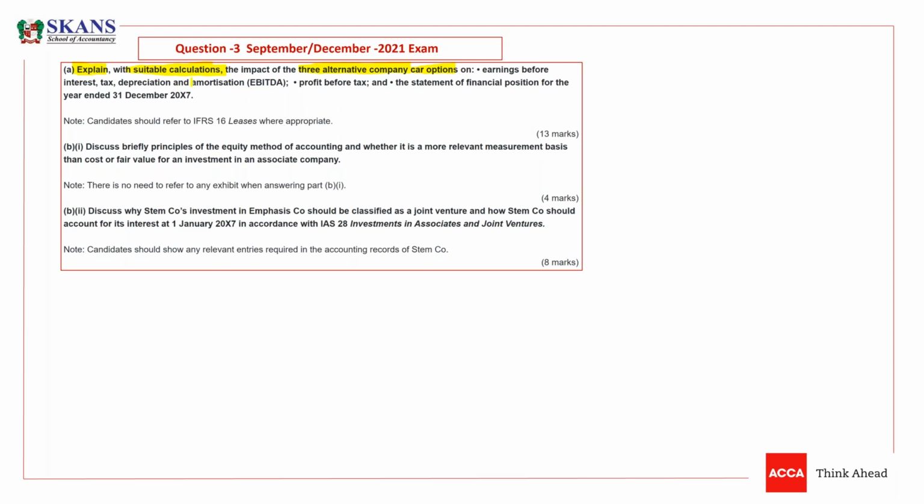Earnings before interest, tax, depreciation and amortization, the first thing. And the second thing would be profit before tax. And the third is the statement of financial position for 31st December 2007. So the year end is 31st December X7, and you have to give the impact. Note, candidates should refer to IFRS 16 Leases where appropriate. So you can refer to leases where appropriate. 13 marks are there, guys. So there is a portion of analysis as well. And these types of questions are very common and are constantly being asked in SBR exams.